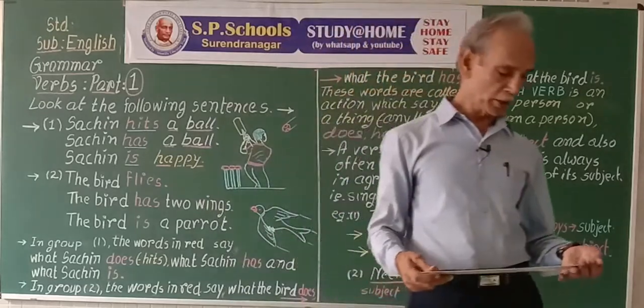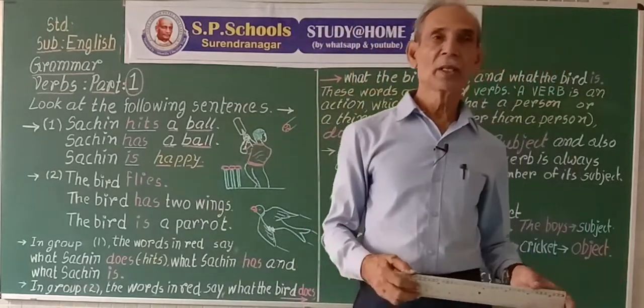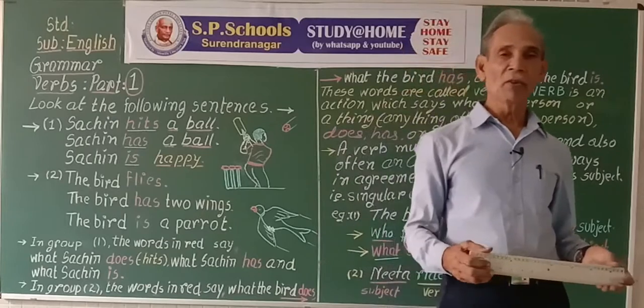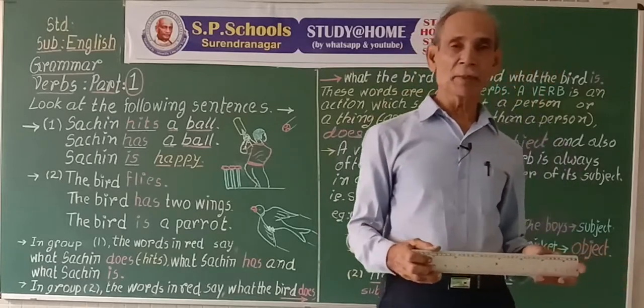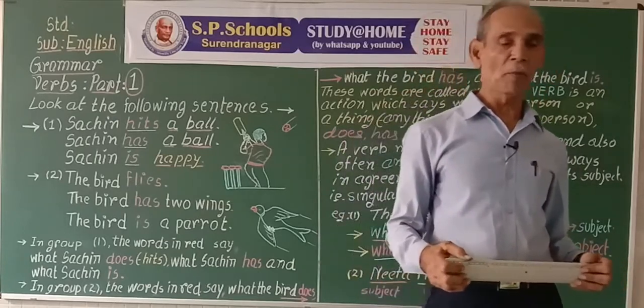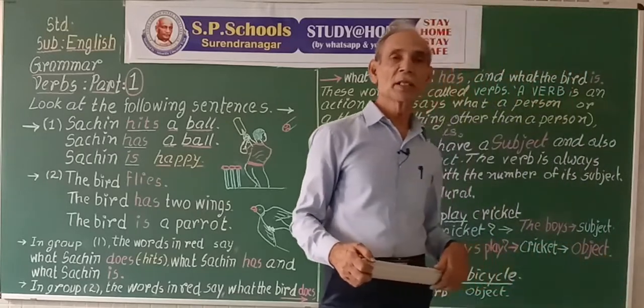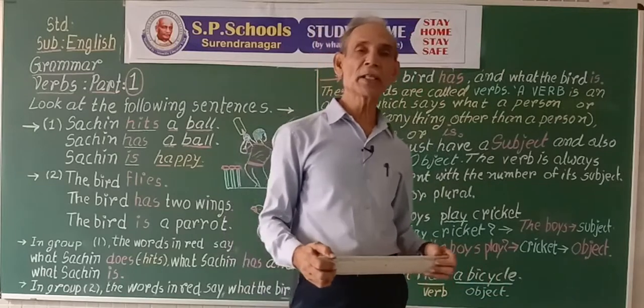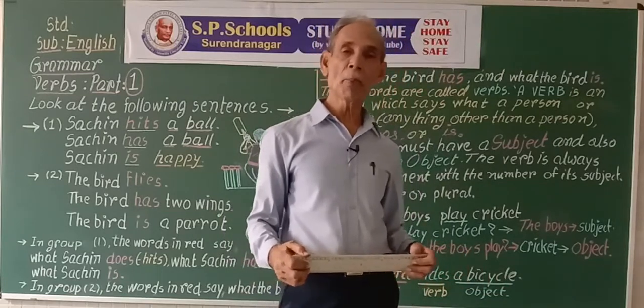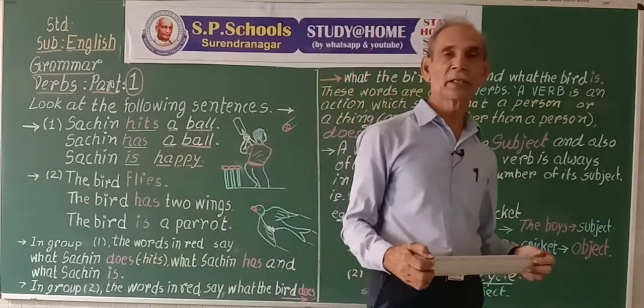So dear students, in a sentence, various parts we have learned: subject, verb and object. In statements, subjects are always written first in the sentence.